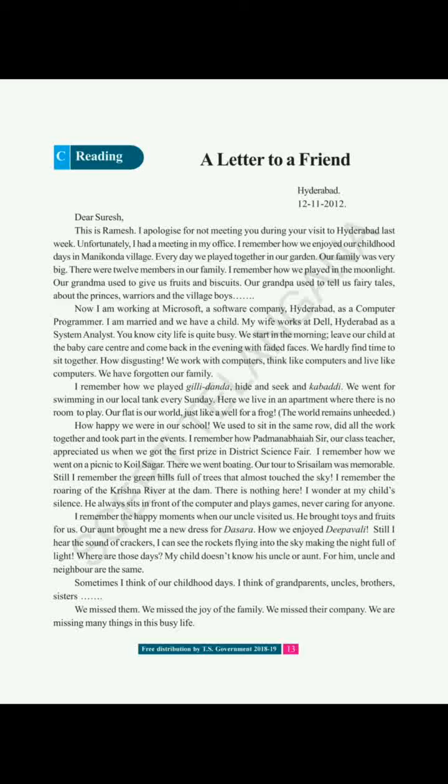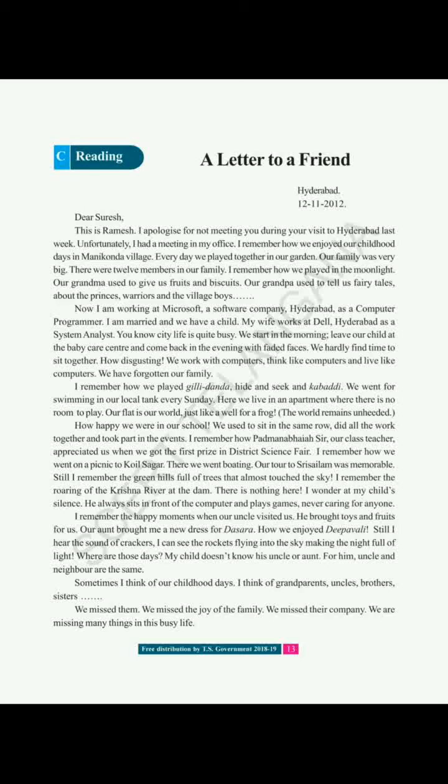Our tour to Sri Sailam was memorable. Still I remember the greenery full of trees that almost touched the sky. Okay, the scene was like that. I remember the roaring of the Krishna river at the dam. There is nothing here. So that means he is missing all this fun. I wonder at my child's silence. He always sits in front of the computer and plays games.